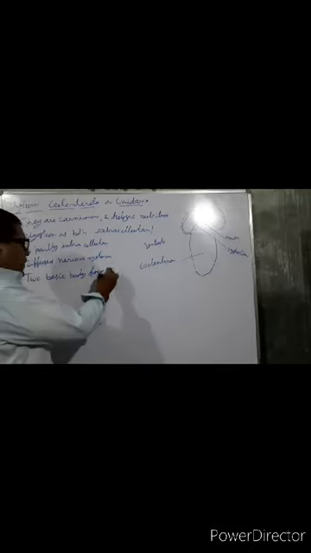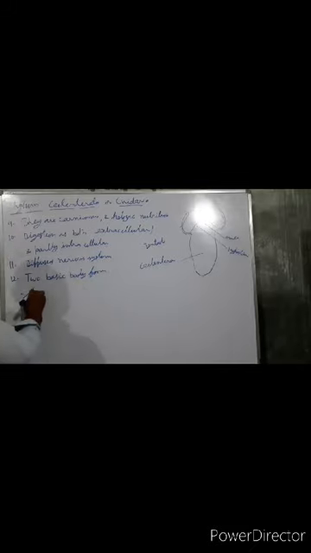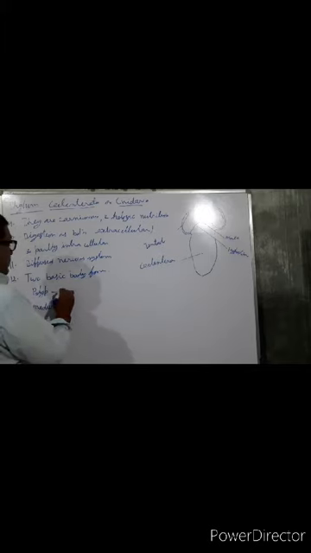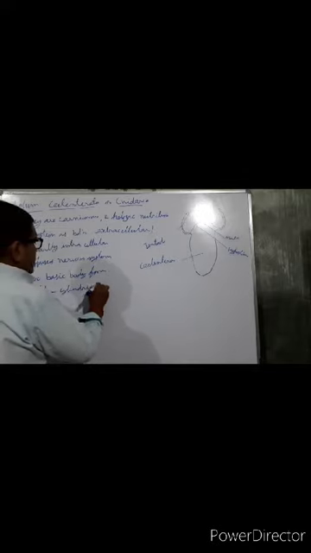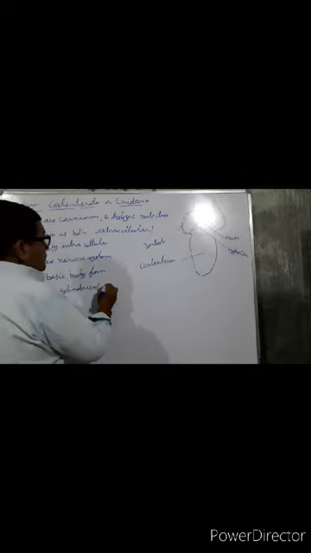Not all, but most of the members show the two basic body forms. One is the polyp and other is medusa. Polyp and medusa. This polyp is cylindrical and sessile.